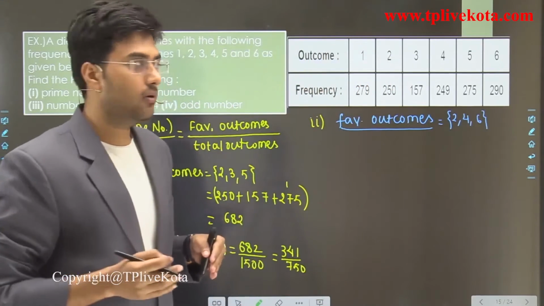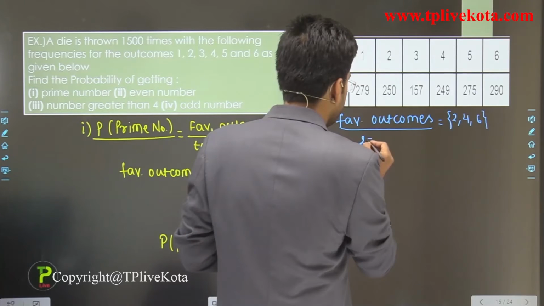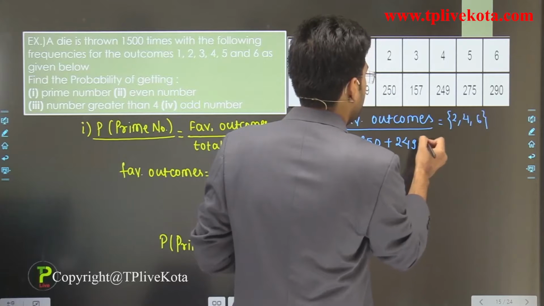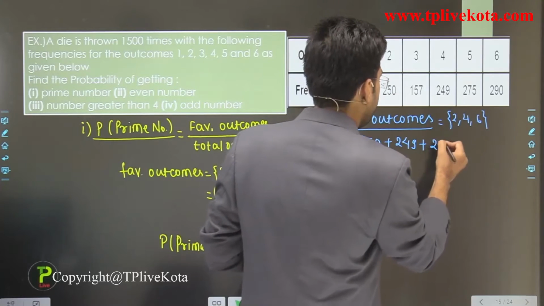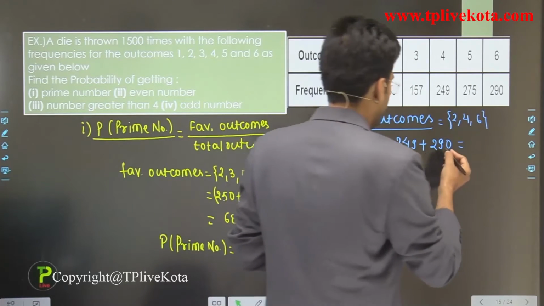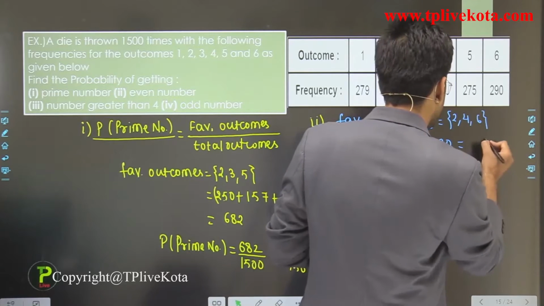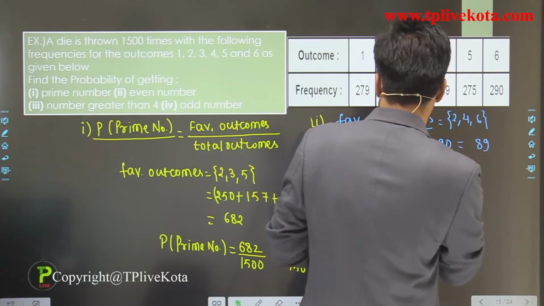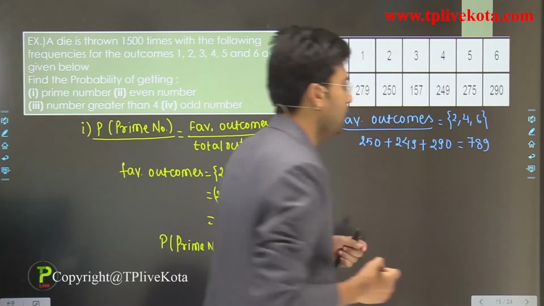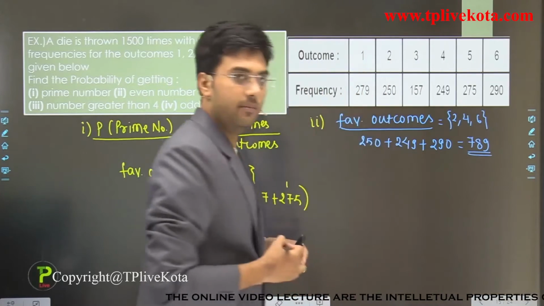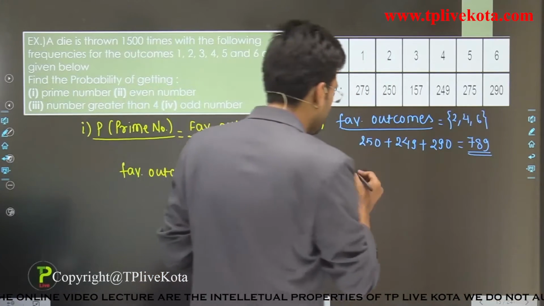So total favorable outcomes are 250 plus 249 plus 290, which equals 789. Clear? These are the total favorable outcomes.